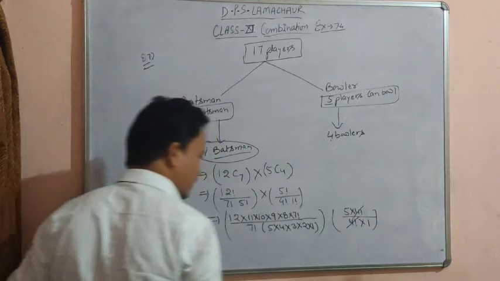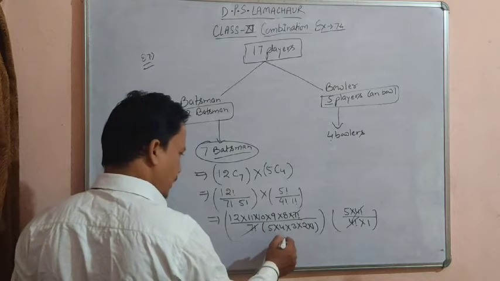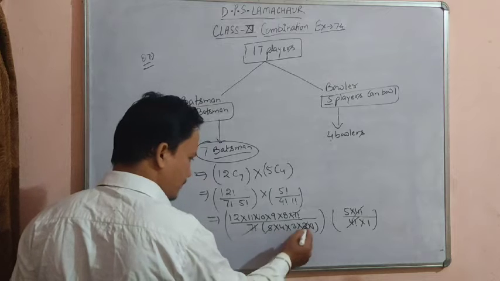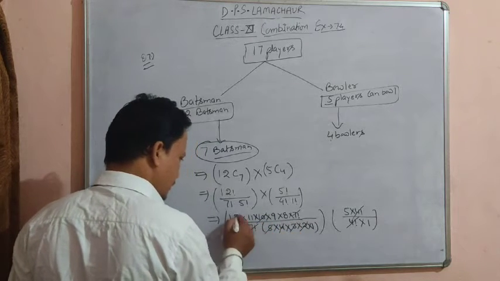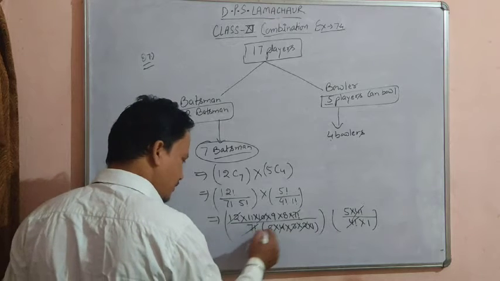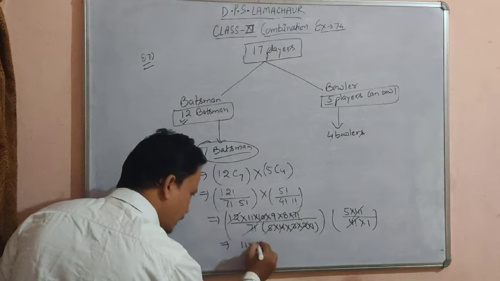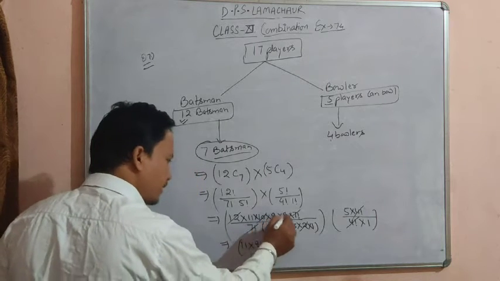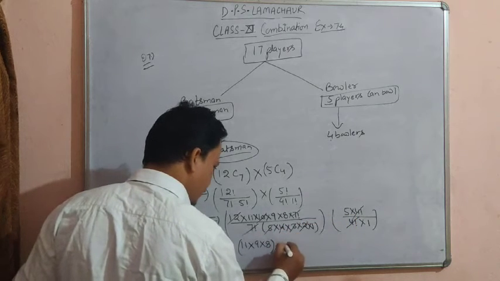So 4 factorial cancels out. Here 7 factorial cancels out. 5 and 2, 5 2s are 10, 10 cancels out. 4 3s are 12, 12 cancels out. So what we get is 11 multiplied by 9 multiplied by 8 here, and from the next bracket we have only 5.